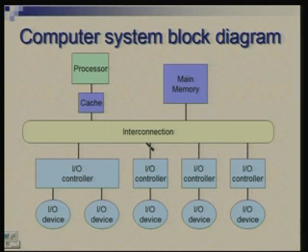So, information needs to flow between processor cache combination and memory, between this combination and devices, and between memory and the devices. Of course, it is unlikely that information goes from one device to other device directly. It comes from this side to this side or vice versa. So, what are the different alternatives which exist or which can be conceived of for connecting all these subsystems?